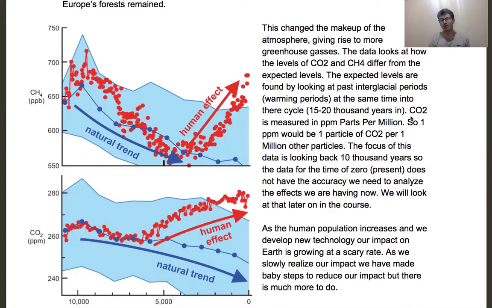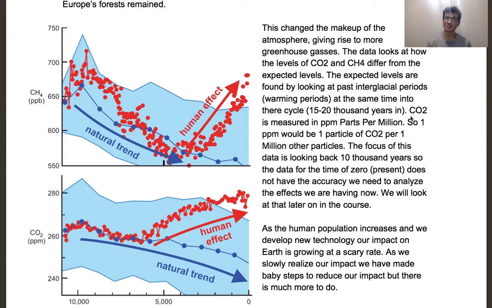Right now, we are currently in, I'd say, the early to middle range of an interglacial period. It's been about 15 to 20,000 years that we've been in this interglacial period. What this data does is it looks at past interglacial periods and how the atmosphere has changed about 15 to 20,000 years into an interglacial period. So that's where we are nowadays. And it modeled that against what we see today and what we see in the past, on how the atmosphere actually looks 5,000, 10,000 years ago compared to what it's supposed to look like.